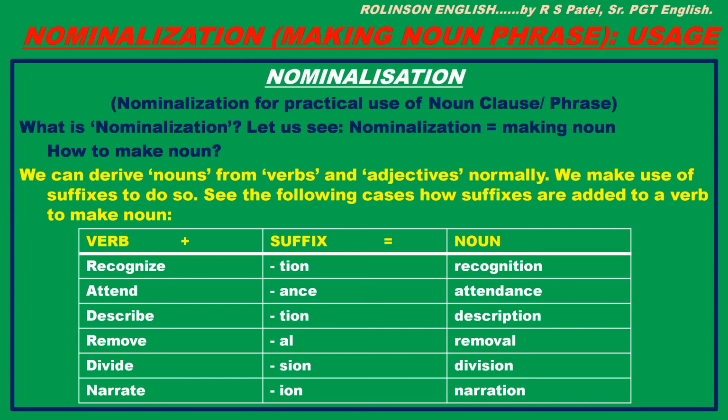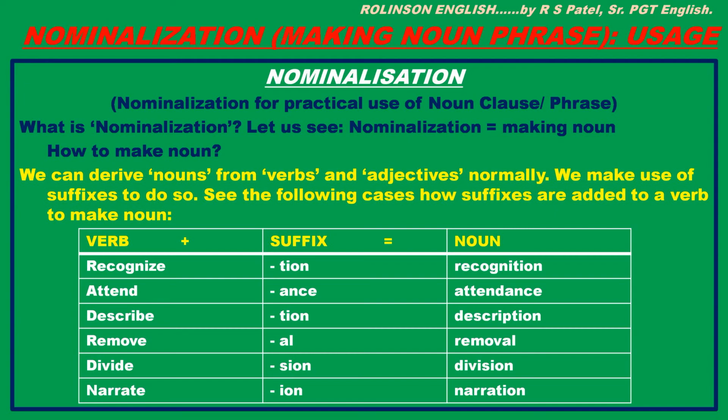Look at the table now. Verb plus suffix is equal to noun. Let us see the examples. Recognize. Suffixing tion we get recognition. Attend. Suffixing ance we get attendance. Describe. Suffixing tion we get description. Remove. Suffixing al we get removal as noun. Divide. Suffixing sion we get division. Then narrate. Suffixing ion we get narration.